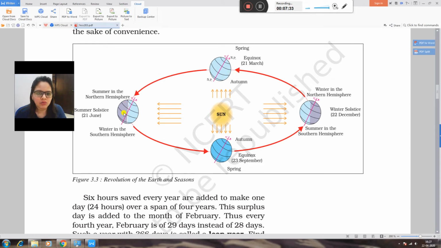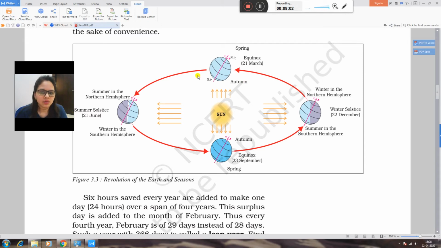The earth always moves around the sun. It takes 365 days and 6 hours to revolve around the sun. When one part of the earth is facing day and the other part is having night, the middle line is known as the circle of illumination.